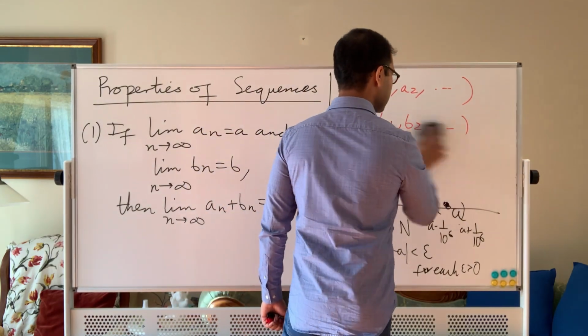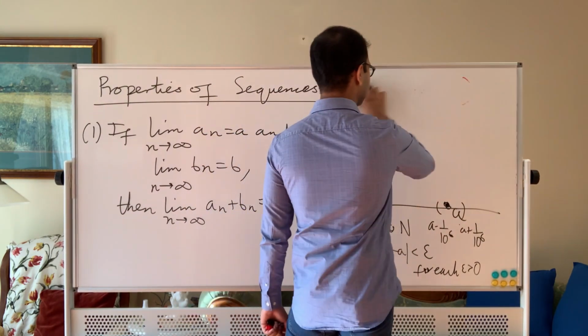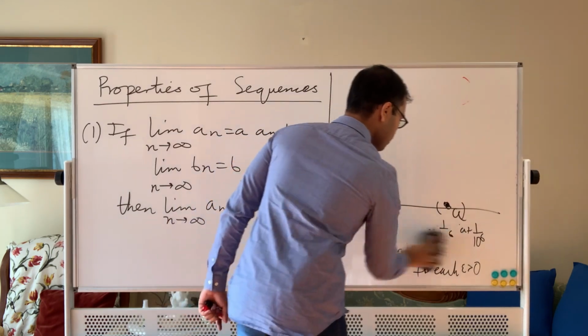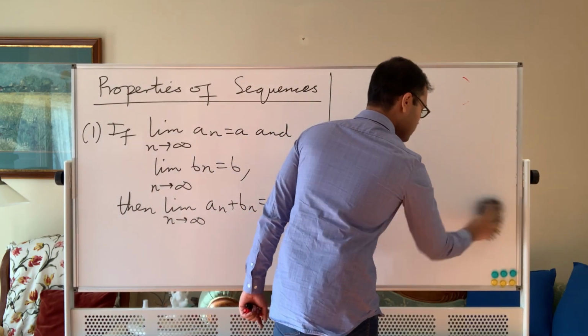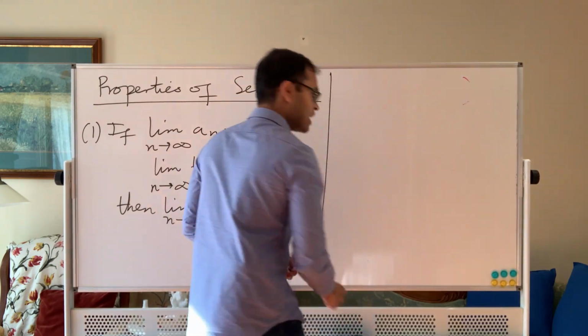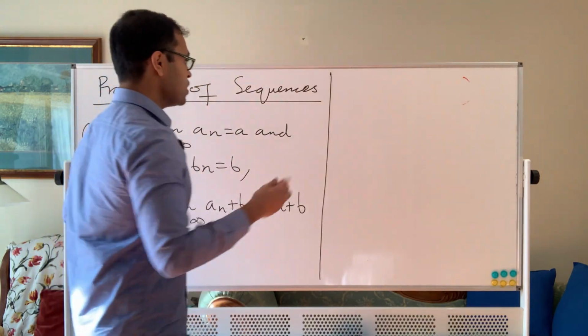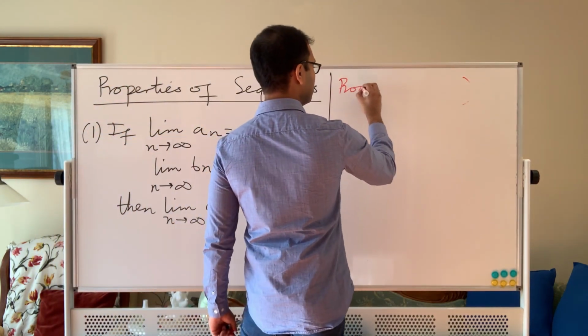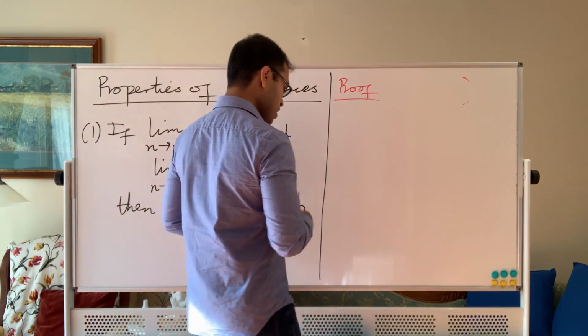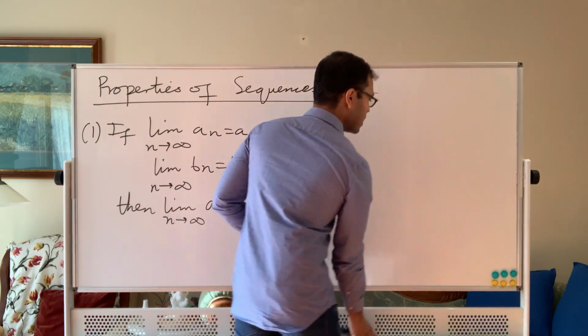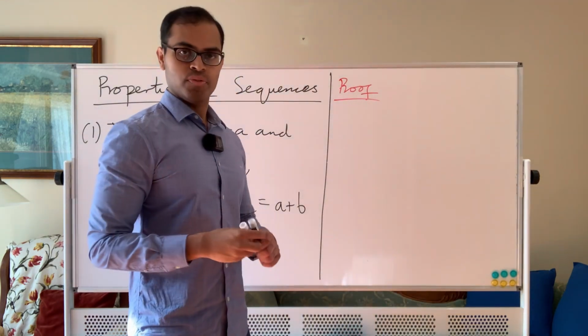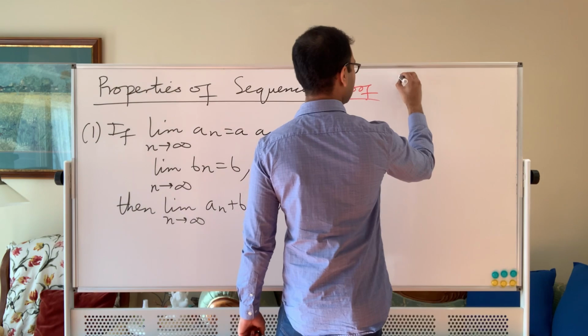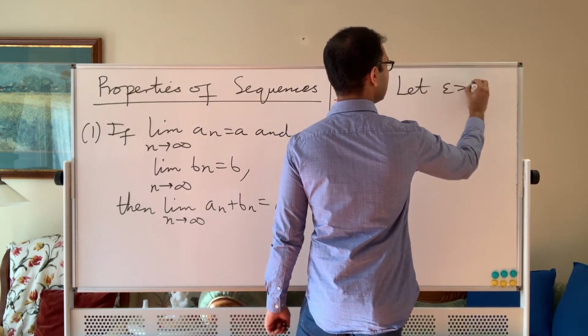So the first thing is we want to show, so let's just write out the proof. So I'm going to put it on this side of the board. We want to show for any degree of specificity that we can get within that degree of specificity of a plus b. So the proof is going to be as follows. We're going to say, let epsilon greater than 0. That's how all convergence proofs start. Whenever you have any sequence convergence proof, let epsilon greater than 0.